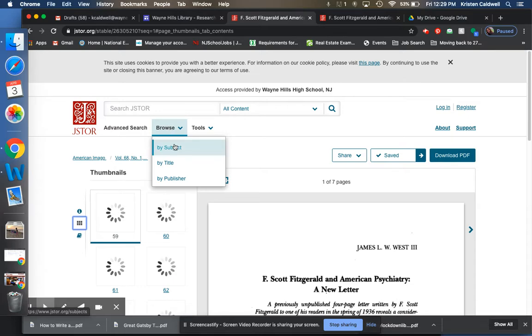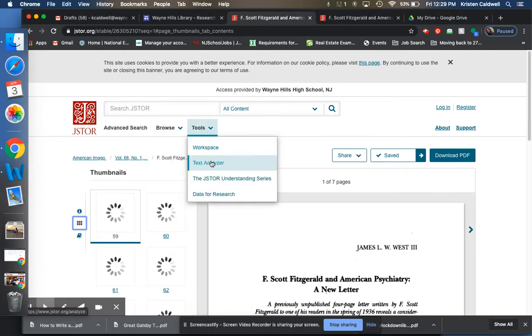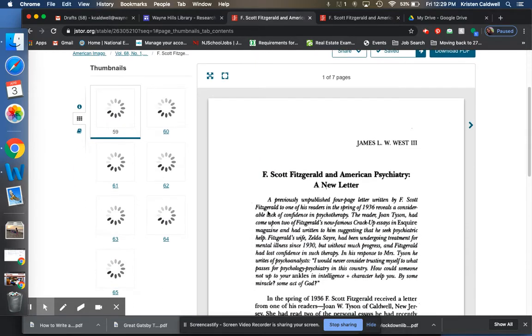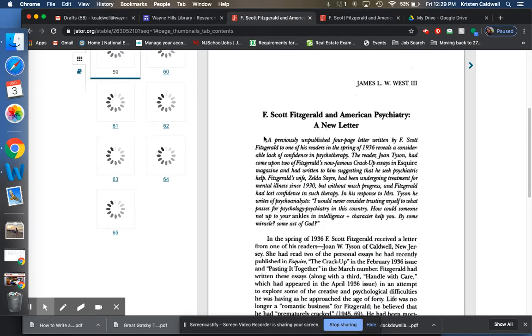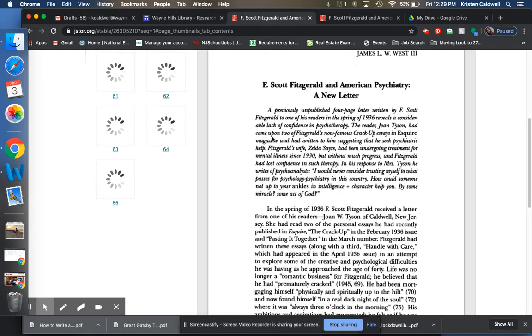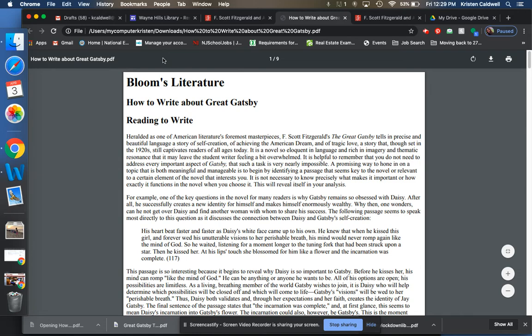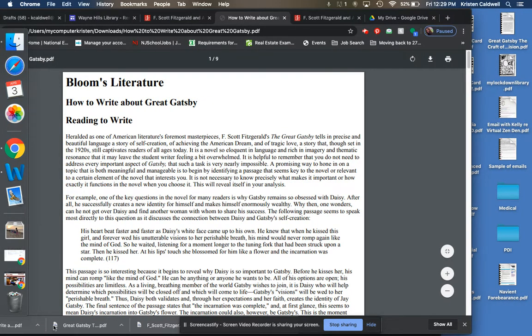And I can browse, I can use the tools, let's see, text analyzer, understanding serious data for research. The main thing here is it's not like Gale or one of those others where it's going to allow me to save it straight to Google Drive. In this particular case, I would have to save it to my computer, which I've got saved here, How to Write About the Great Gatsby. And now that I have it here, I actually will pull it over.